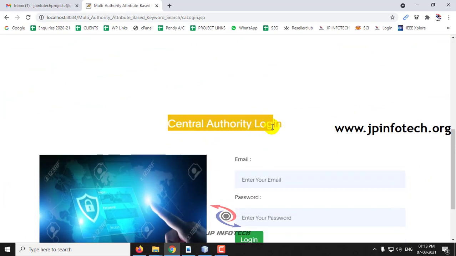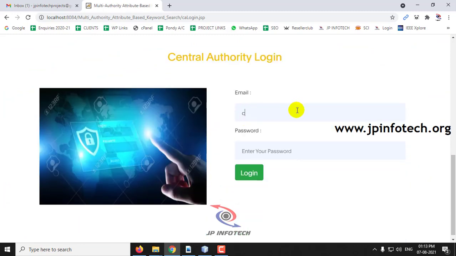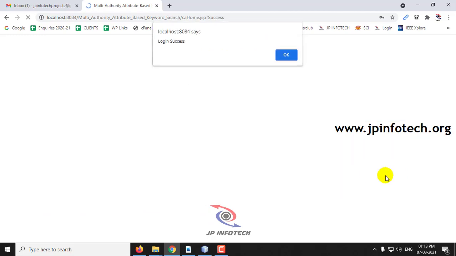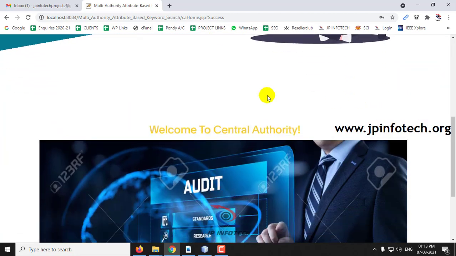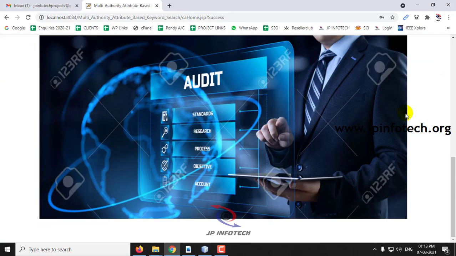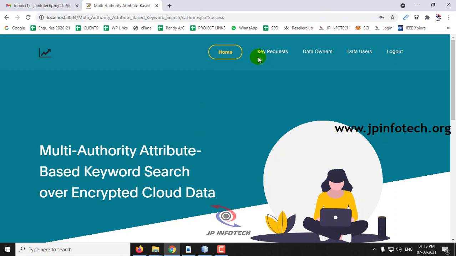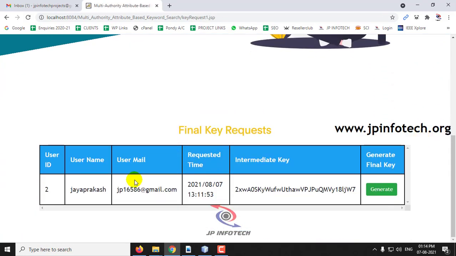So this is the central authority login. Here you need to log in with the credentials for the central authority. Once the login details are given, the login is success. Click OK. You can see the welcome screen for the central authority, and here you can see the options of key request, data owner, data users, and logout. So first let me go to the key request. Here you can see the final key request from user ID 2, with the username, user mail, requested date and time, and the intermediate key which is generated by the attribute authority.